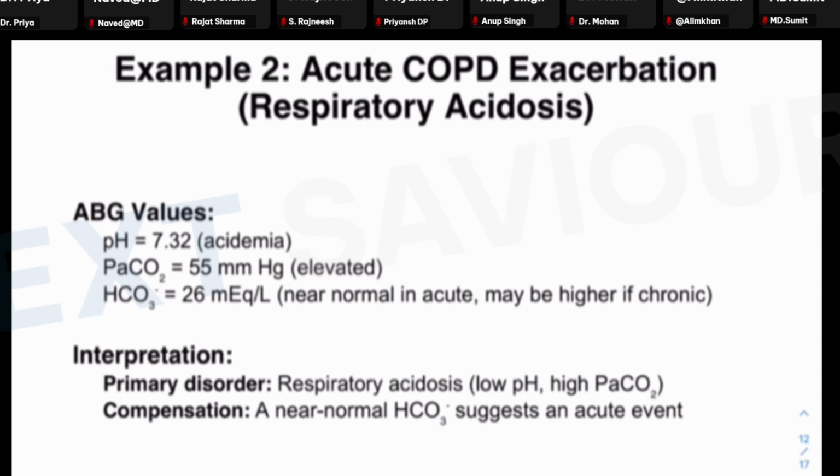Another example that they usually give you is the acute COPD exacerbation that results in respiratory acidosis. Here, the ABG values, for example, are given. The pH is low, acidosis, partial pressure of the carbon dioxide is elevated, which is respiratory acidosis, but the bicarbonate levels are near normal because this acute event is not yet compensated by the kidney. So what is the interpretation? It is a primary disorder, that is respiratory acidosis. The compensation near normal suggests an acute event, so this is not compensated respiratory acidosis.